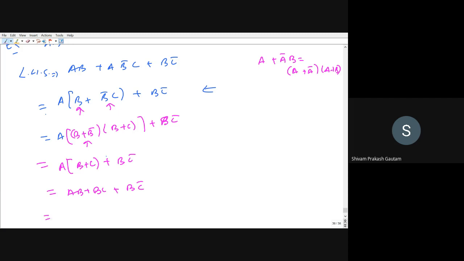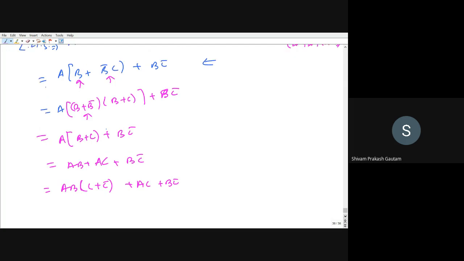Sir, AC one? AB plus AC, sir. Yes. Okay, this will be AC. So now AB, I'm multiplying by (C plus C̄), and I'm multiplying with AB plus AC plus BC̄. So this I can rewrite as ABC plus ABC̄ plus AC plus BC̄.